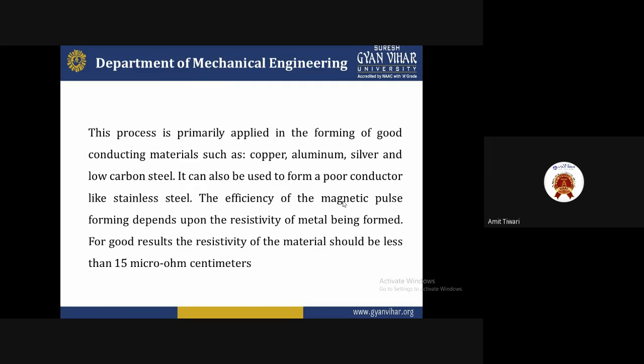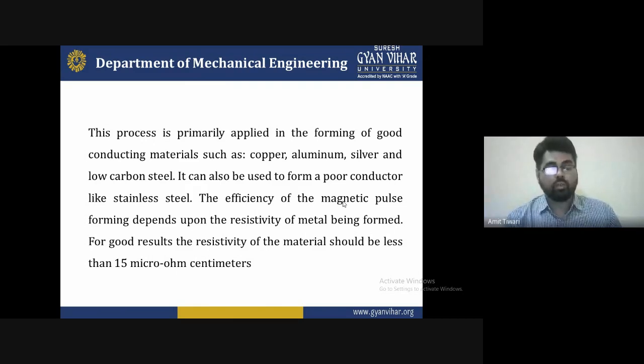These are some parameters which we observe to ensure good forming: the resistivity of the material should be less than 15 micro-ohm centimeter. These are the standard parameters, the criteria we have to use. So this process is primarily applied in the forming of good conductive materials such as copper, aluminium, silver, and low carbon steel, which is beneficial. It can also be used to form a poor conductor like stainless steel, with its own efficiency of production.